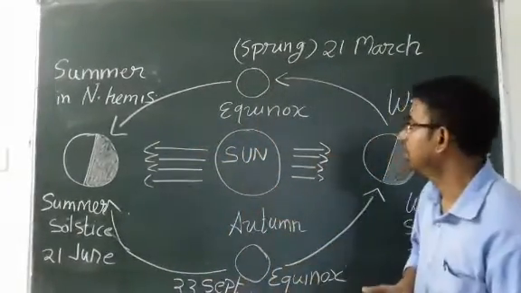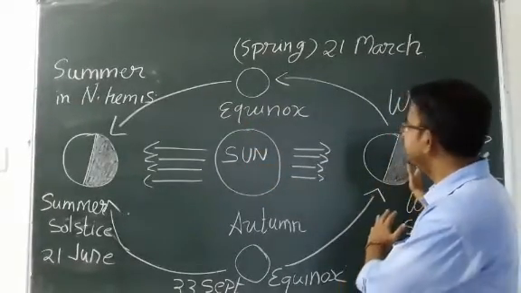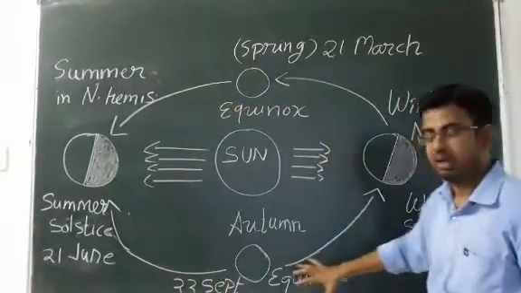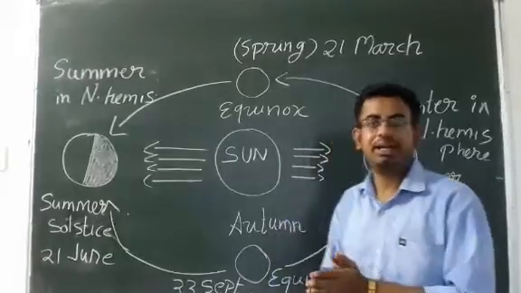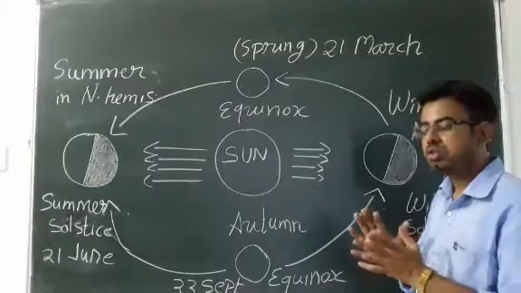Okay, students. You can see that this is the sun, and I have just represented the motion of the earth. This motion is not in a circular shape, but in an oval shape, a slightly oval shape. Now try to understand.